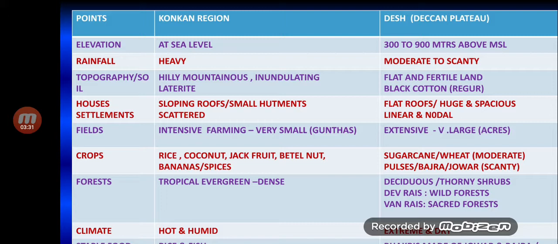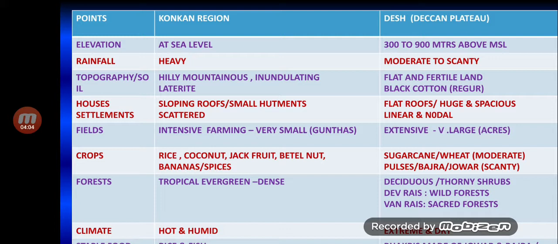Now, on the plateau region, why is it moderate? The region which is very close to the Sahyadris receives moderate rainfall, and as you move away from the Sahyadris, you get a rain shadow region in the central part of Maharashtra, which is called the drought prone area of the Deccan region, which extends right up to Karnataka and Telangana. Similarly, scanty rainfall is observed in this region.